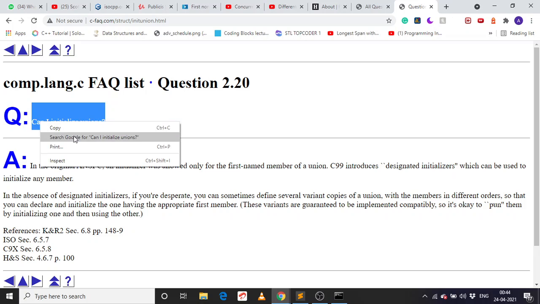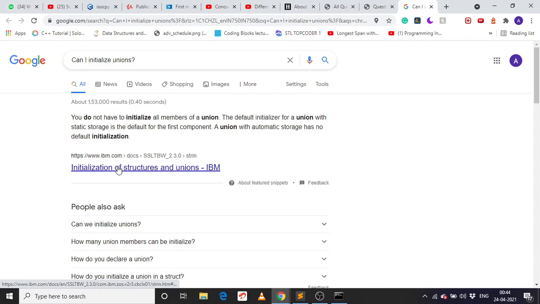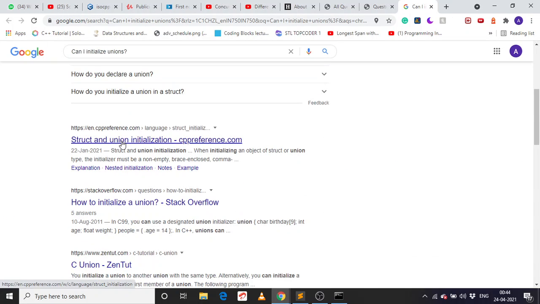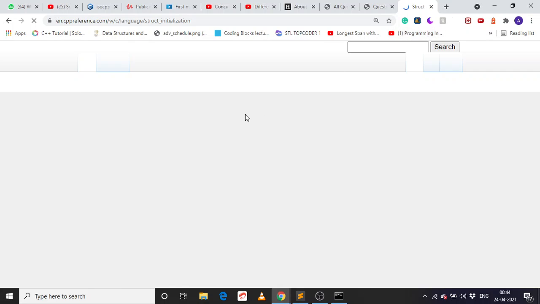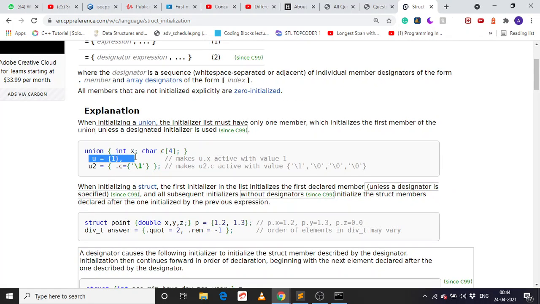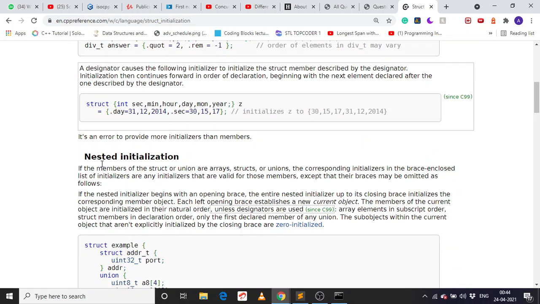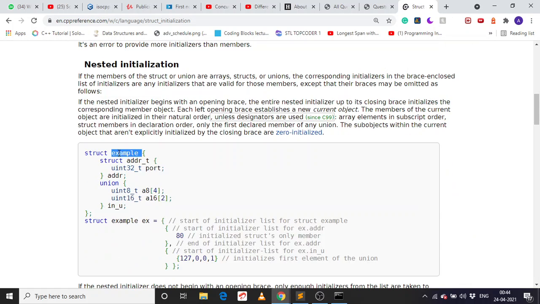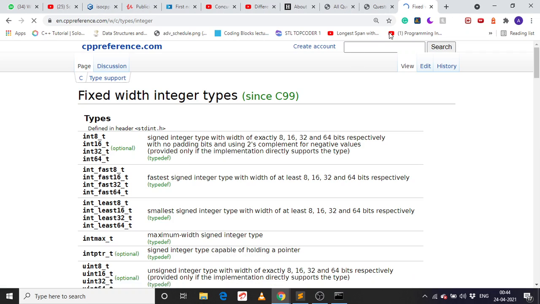So I guess I should walk you through this structure and union initialization. Let's see the CPU reference. This is a good sign. It's taking a bit. So union like this. So this is the initialization of it. Nested initialization is like the example, and there is another structure. You can also do that, and in the example we have a union. Yeah, we could also do that.